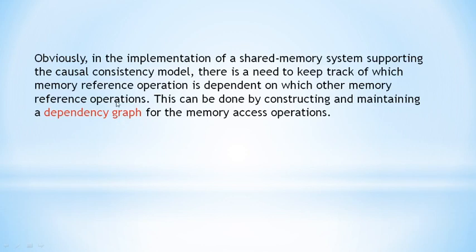Reference operations are nothing but the operations which are causally dependent on other operations. So, in implementing this causal consistency model, what we have to do is keep track of which memory reference operation is dependent on other memory operations. Example: W2 is dependent on W1, W1 is dependent on W3, like that. All those details will be maintained in a dependency graph.